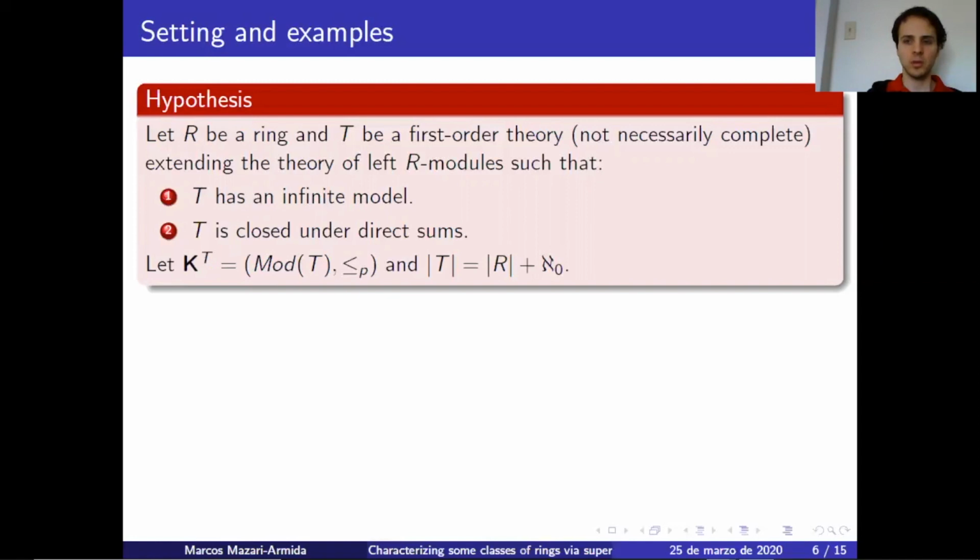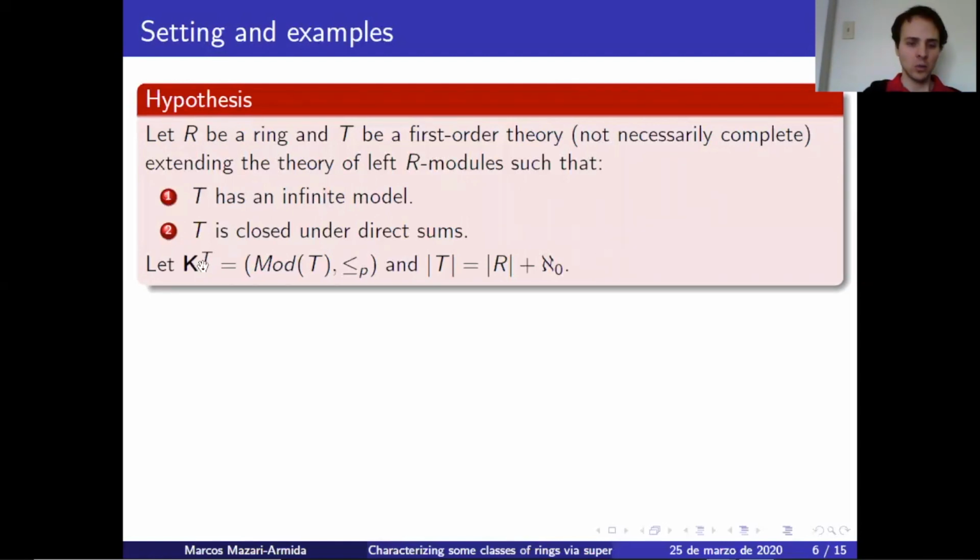Now, I want to point out two things. First of all, we are interested in particular in those theories that are incomplete. The reason for this is that, first, everything is known about complete theories of modules, and secondly, if you look at an algebraic example, in case it is first order axiomatizable, it is very unlikely it will be axiomatizable by a complete theory. More likely it will be axiomatizable by an incomplete theory.